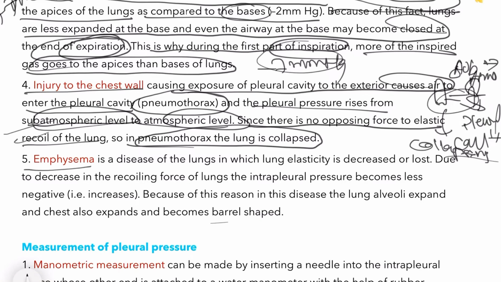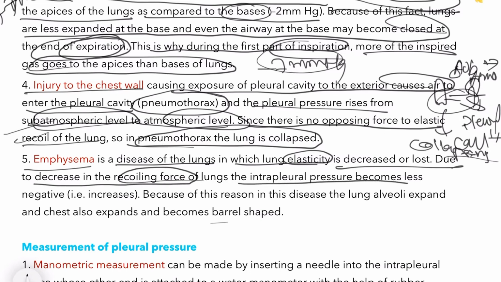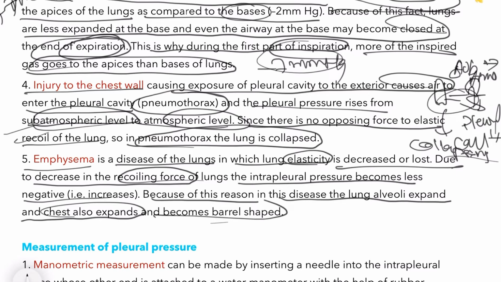Now emphysema is a disease of the lungs in which the lung elasticity is decreased or lost due to decrease in recoiling force of the lung. The intrapulmonary pressure becomes less negative, that is, it increases. When the lung loses its elasticity, the pressure becomes less negative. Because of this, in this disease the lung alveoli expand and the chest also expands, and both become barrel shaped.